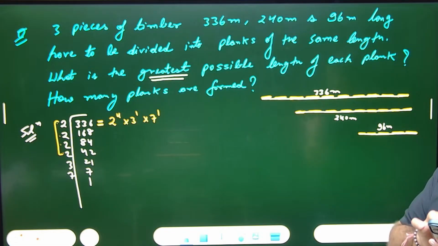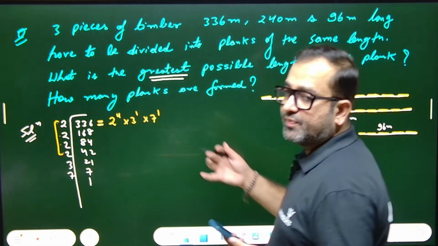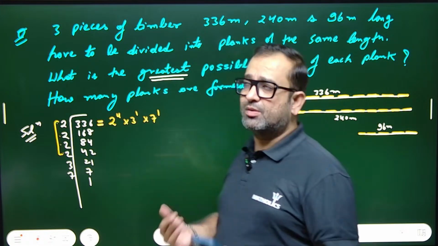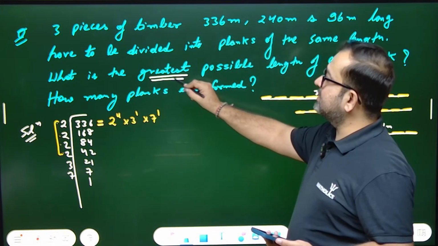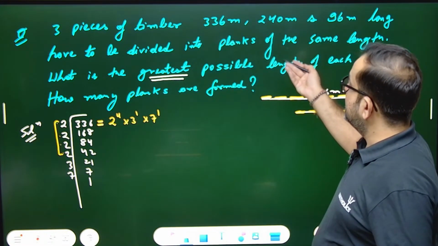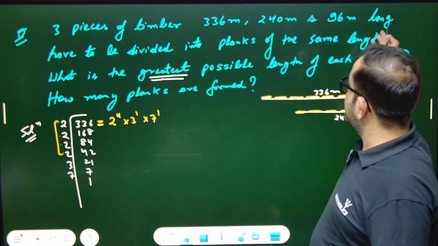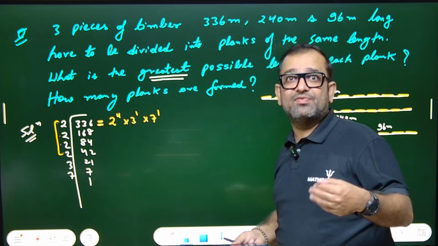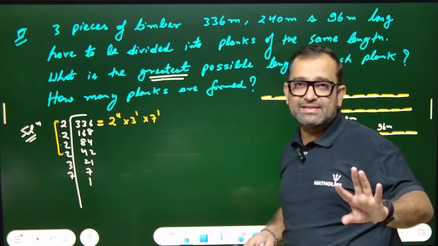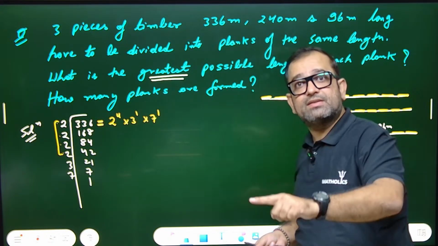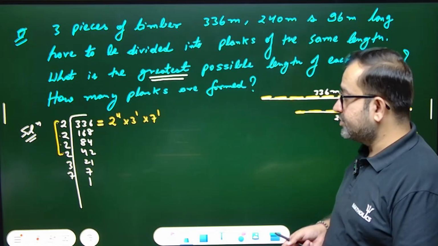Now tell me, can you see why we have to prime factorize? Because we have to find the highest common factor. It said find the greatest possible length. Out of these, greatest possible means we have to find its factor. So it is not LCM, it is HCF, highest common factor. Focus on the definition, right?